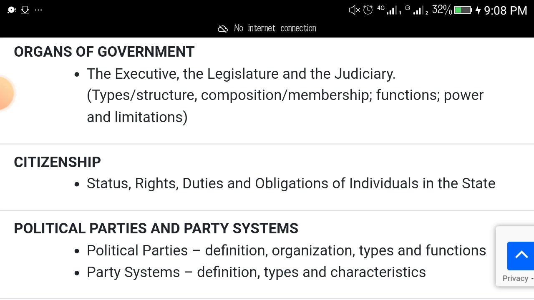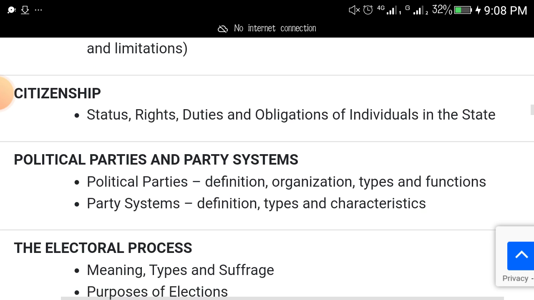Another topic to focus on is citizenship. Status of citizenship, rights, duties, obligations of individuals in the state.